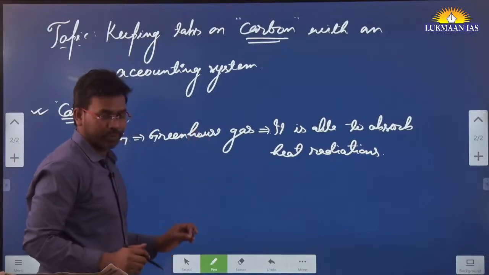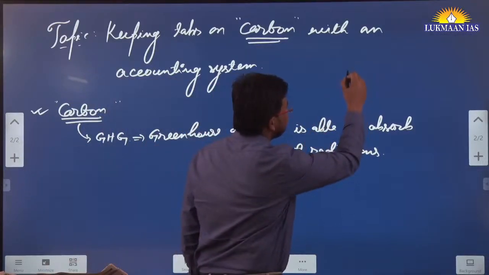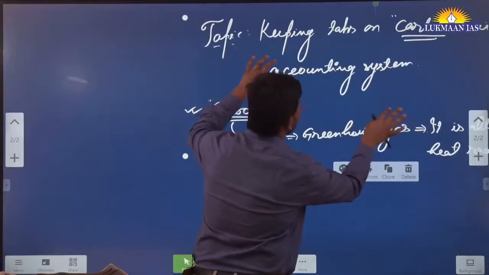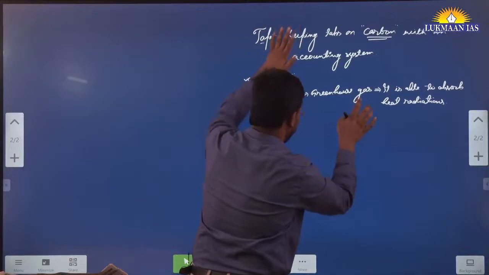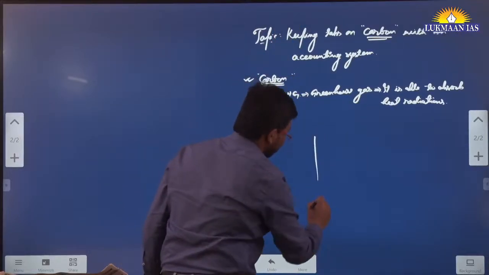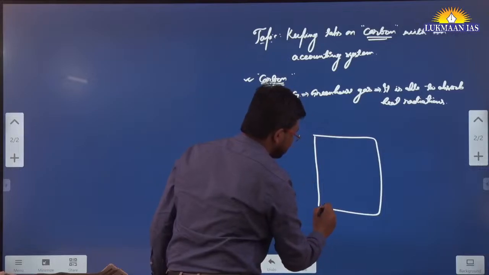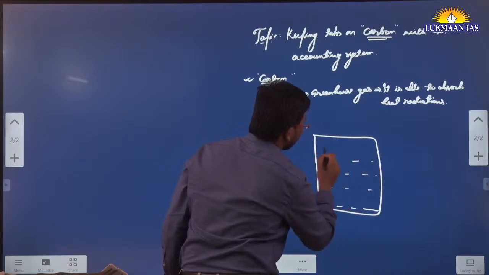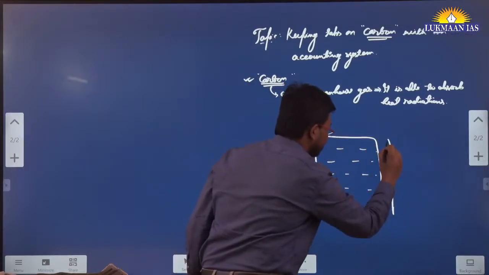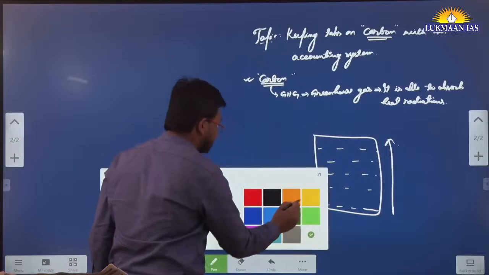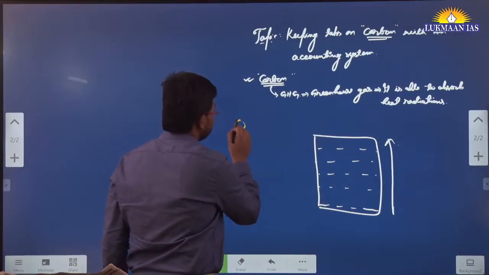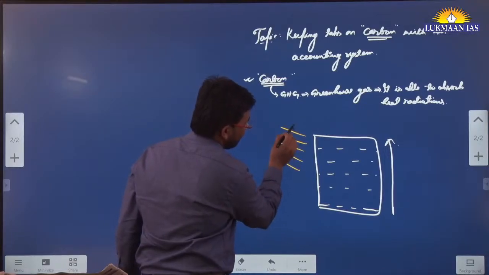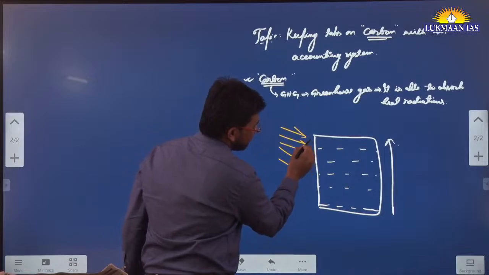Heat radiations how? For example, let's say this is the atmosphere. Let me draw the atmosphere quickly. Let's say this is the atmosphere on the top of earth, and these are different layers of atmosphere. If sunlight is coming, let's say this is the sun, it is incoming on the surface of earth.